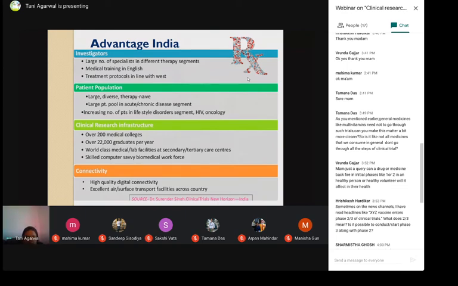Right. And then we have the connectivity. We have high quality digital connectivity and excellent air and surface transport facilities across the country. So with all these advantages in its kitty, India appears as a favored destination for the big pharma companies to come into India and conduct their clinical trials.